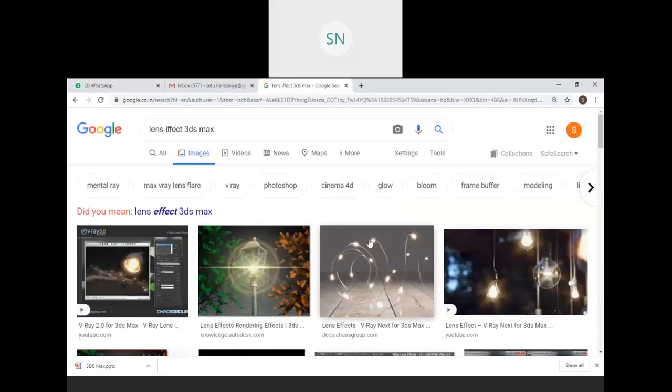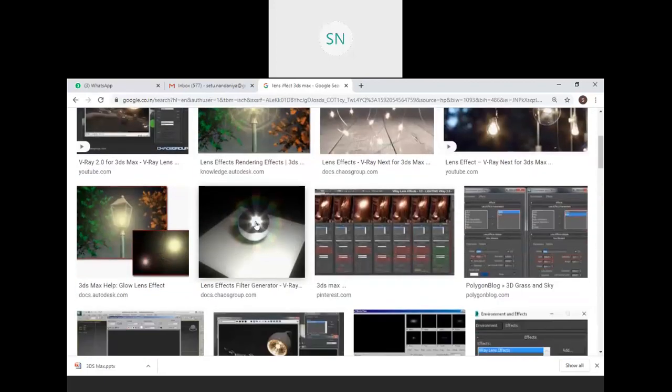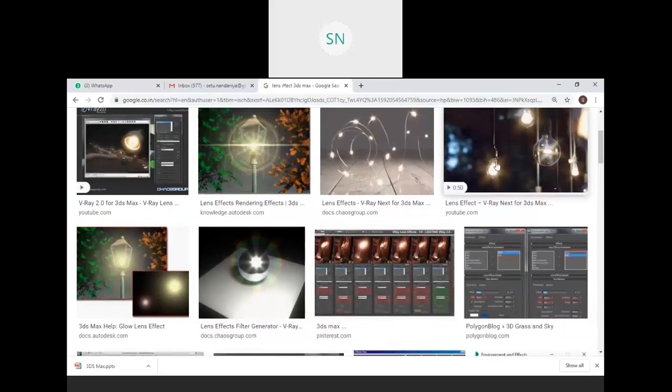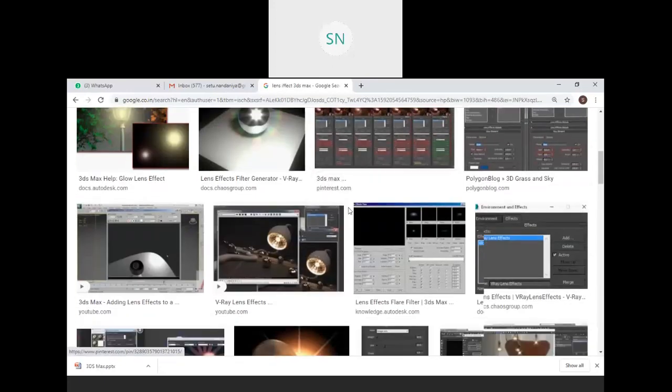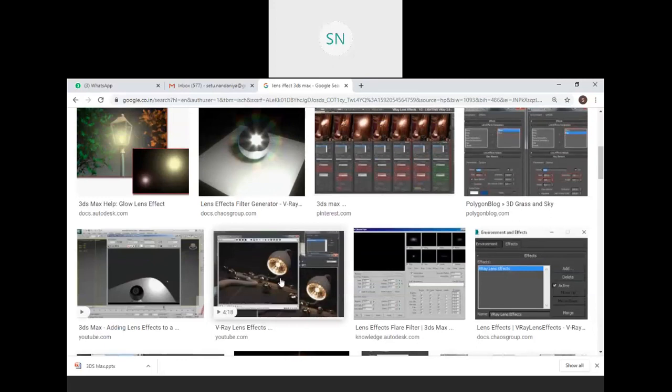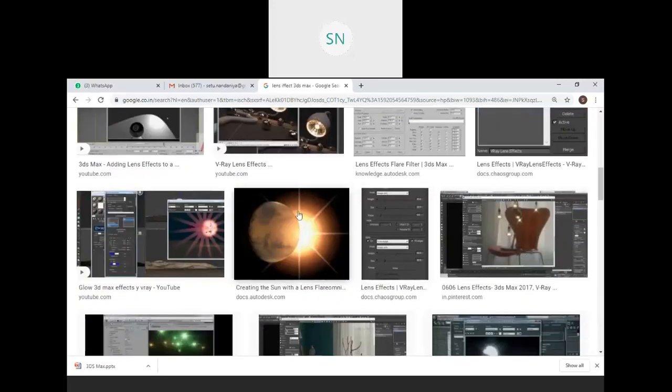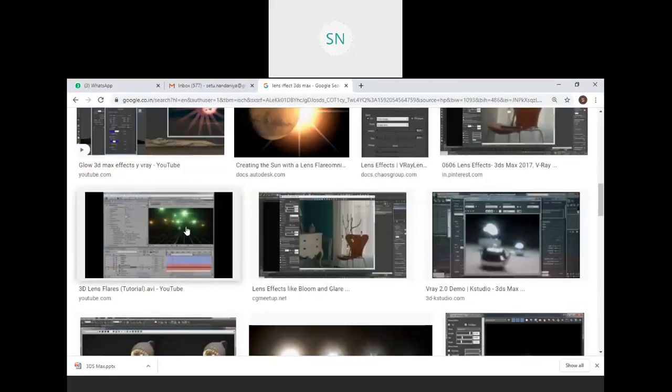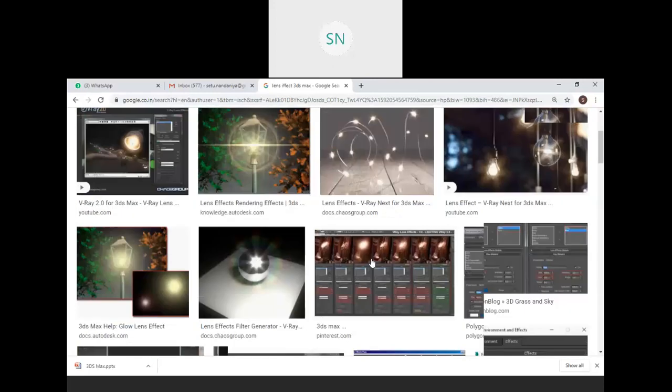So see, these are the effects we have, that this light is actually glowing. This text we have, right? Then this type of specular, this rainbow we have. So this type of lighting effect also we can add in 3ds Max, right? And this effect is known as lens effect. See this star, right? This type of effect, this glowing effect.